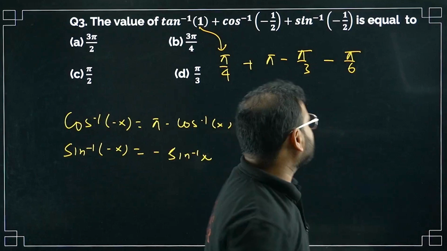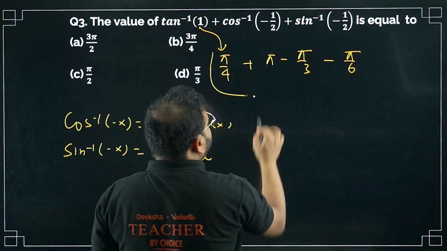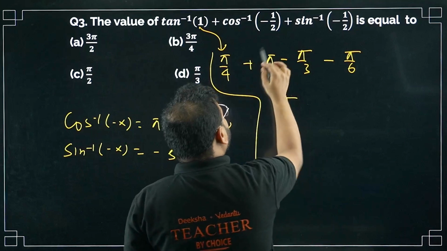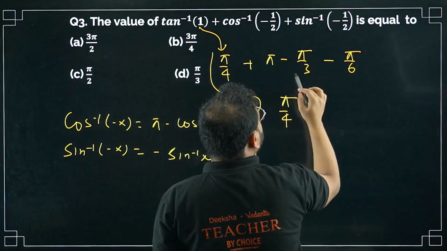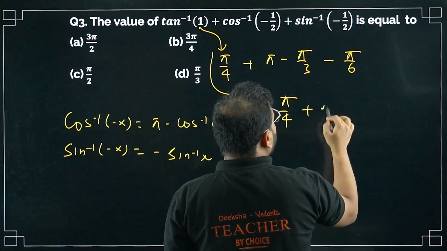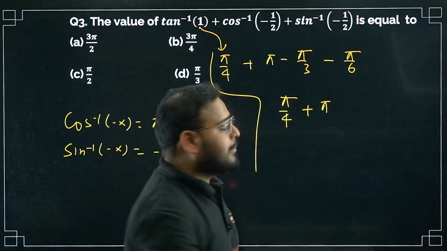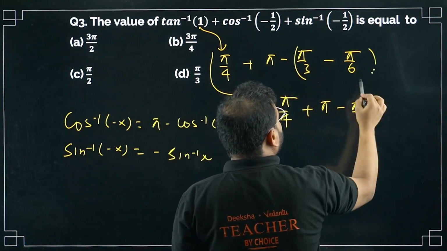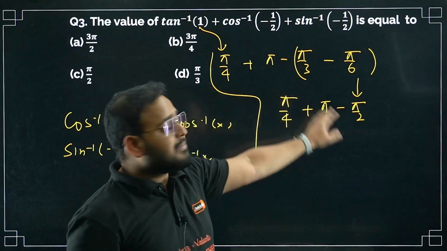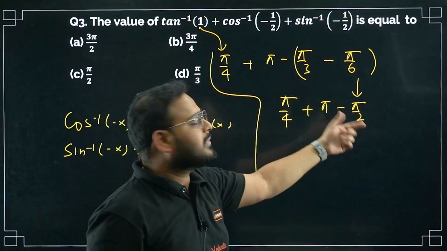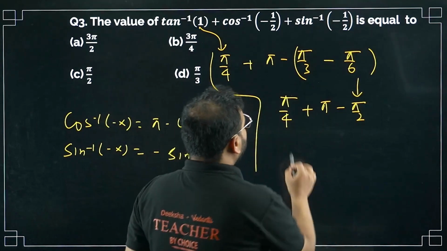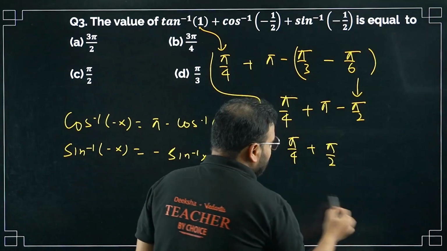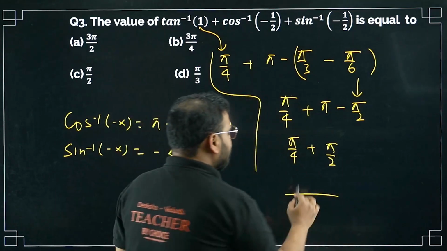I hope this makes sense to you. Please check now. Is it very simple? Of course, sir. Pi by 4 as it is. What else we have, sir? This is pi, so 180 degrees, and this is 90. Pi is 180, forgive me. Pi minus pi by 2. How is it pi by 2? These two club together. Please check: pi by 3 is 60, pi by 6 is 30. Add them with a negative sign, giving pi by 2. Pi by 4 plus pi by 2 gives the answer as simply 3 pi by 4, sir.